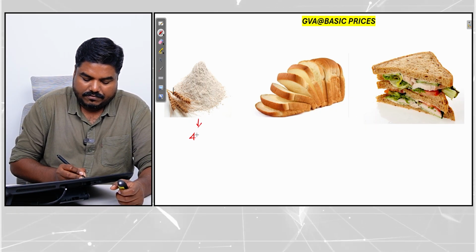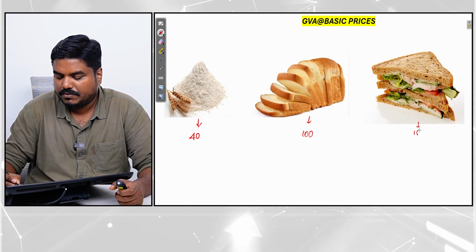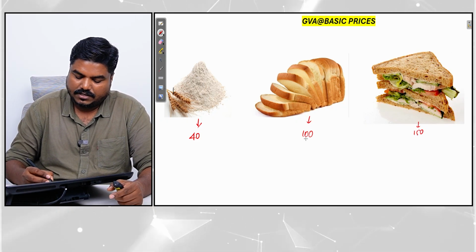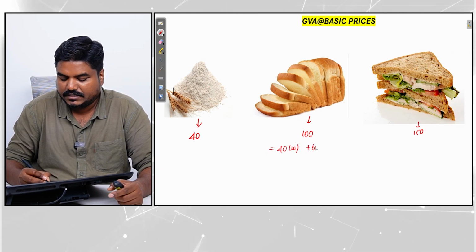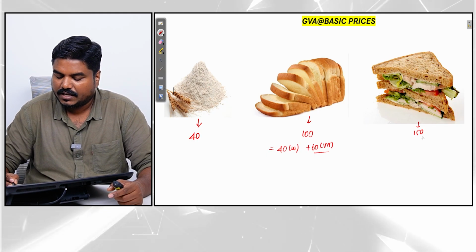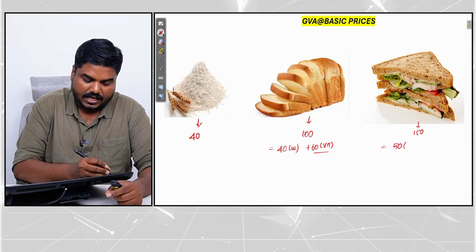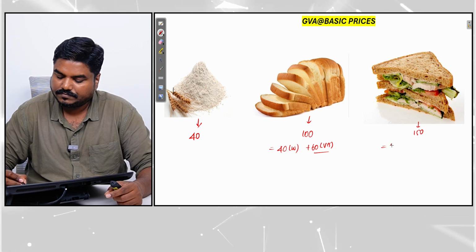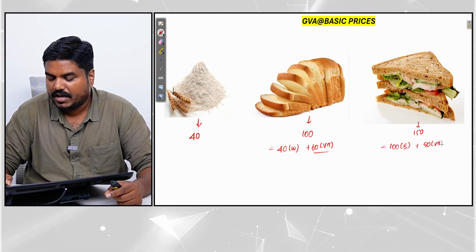Wheat is 40 rupees, bread is 100 rupees, sandwich is 150. So this 100 rupees is nothing but 40 rupees worth of wheat plus 60 rupees worth of value addition. This 150 rupees is nothing but 100 rupees worth of bread plus 50 rupees worth value addition.